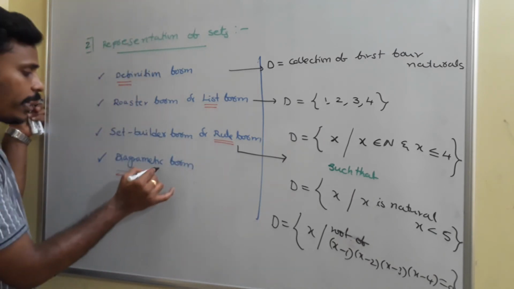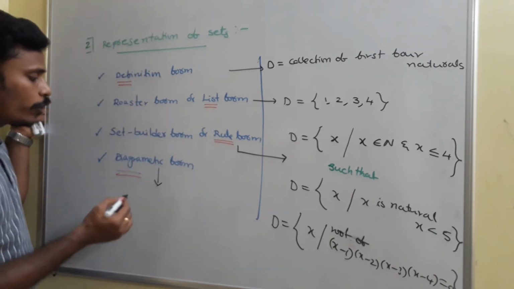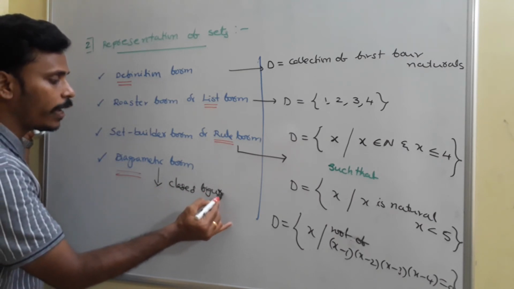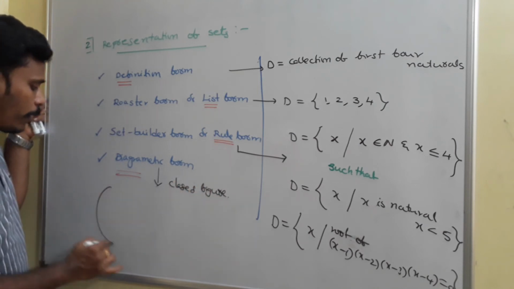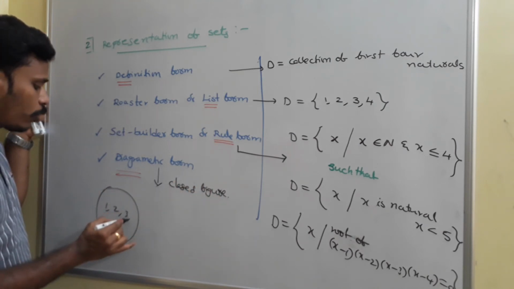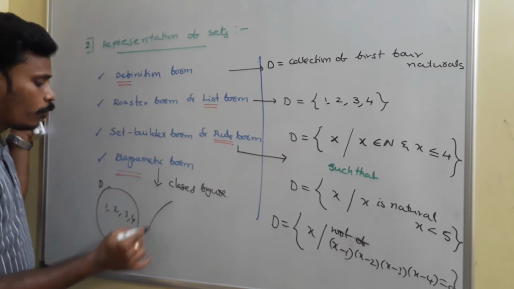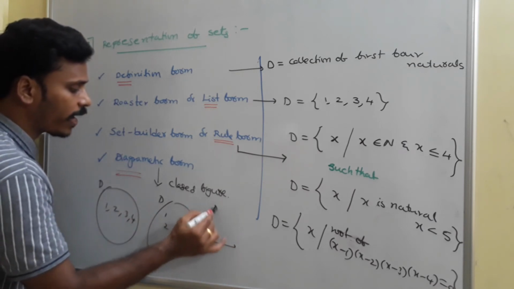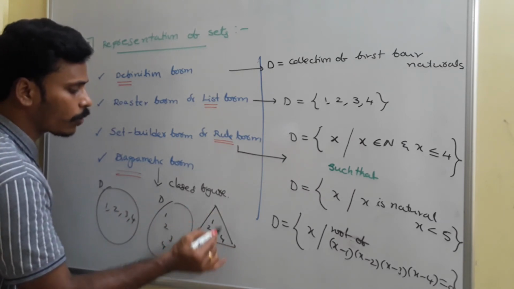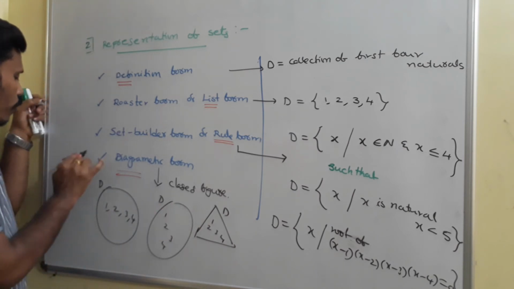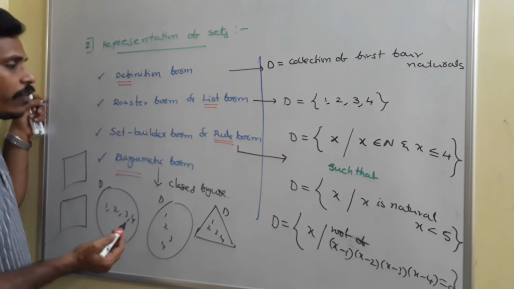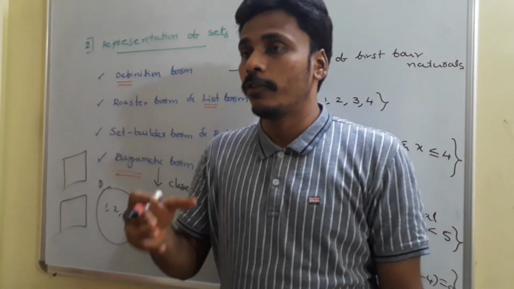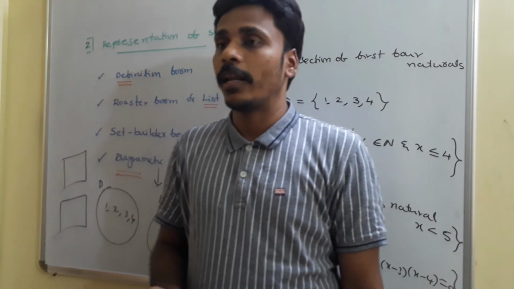And the next thing is the diagrammatic form. Diagrammatic form is nothing but you need to use a closed figure, name it as a set and represent all those elements. Maybe you use a circle and write the numbers 1, 2, 3, 4, name it as D. Maybe you use an ellipse, or a triangle, or a square or a rectangle, anything. You just use a closed figure, name it as D and enclose the numbers 1, 2, 3, 4 in that particular figure. And that's the diagrammatic representation.